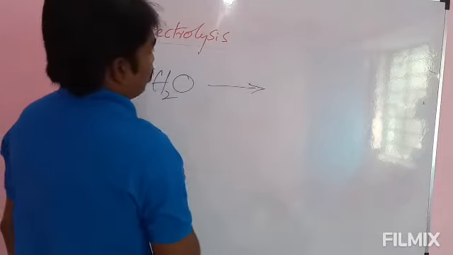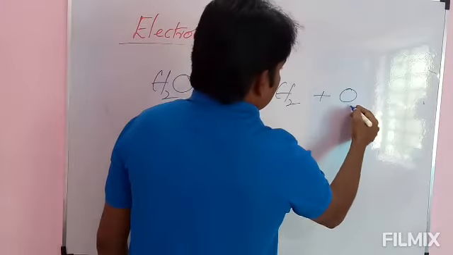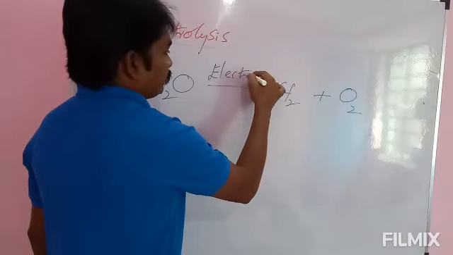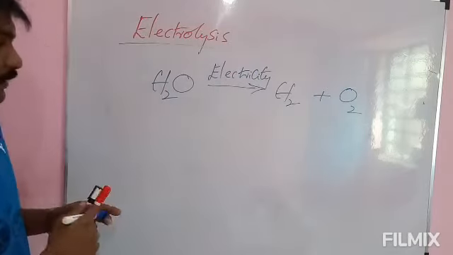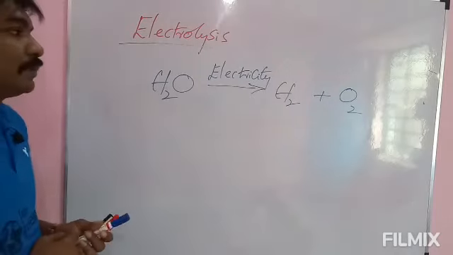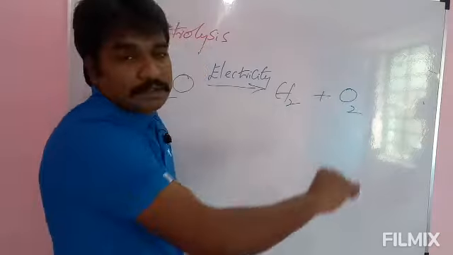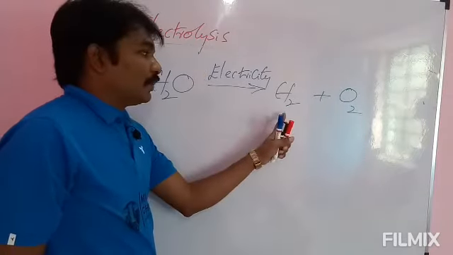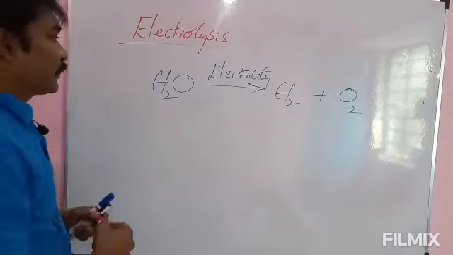Water decomposes into hydrogen gas and oxygen gas in presence of electricity. See here, in exam they will ask what is the ratio of volume of hydrogen and oxygen formed. To get the volume ratio, first we have to balance the equation.